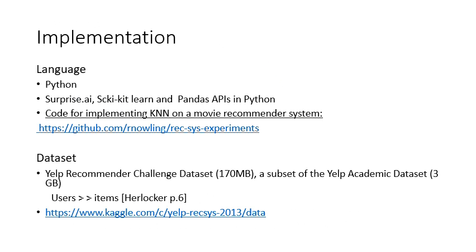The language I'm using is Python as it is easy, intuitive. Also, one of the best languages for data science and data analytics out there. It has pandas for data pre-processing, wrangling, and everything. And for machine learning, it has the scikit-learn package along with surprise.ai, which has functions for different supervised and unsupervised learning algos. I found code for implementing k-nearest neighbor on the famous movie lens dataset.